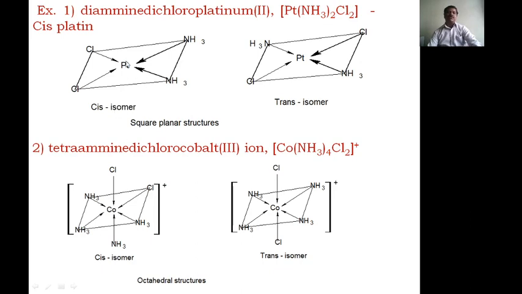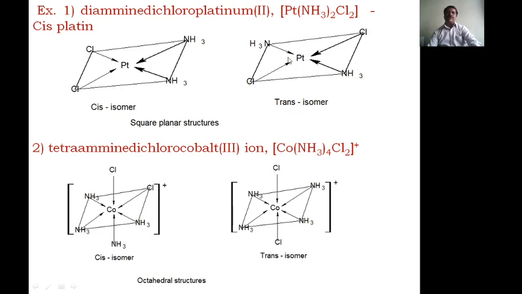In the cis form, the platinum is in the center, with two amino groups on the same side and the other two chloro groups on the same side. Therefore, it is called the cis form. Similar ligands present on the same side of the metal are called cis isomers, and trans isomers are the ones where similar ligands are on the opposite side.